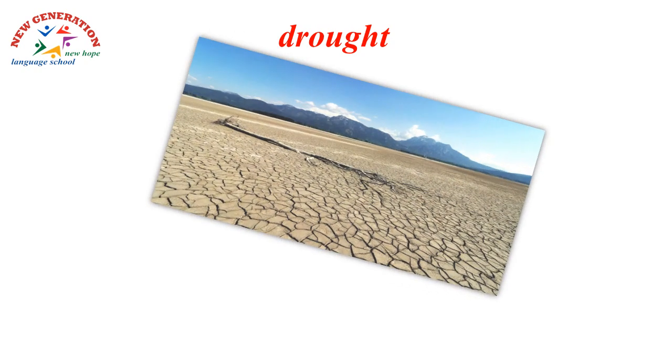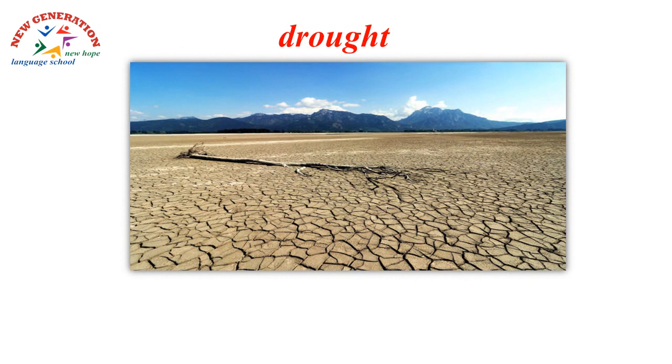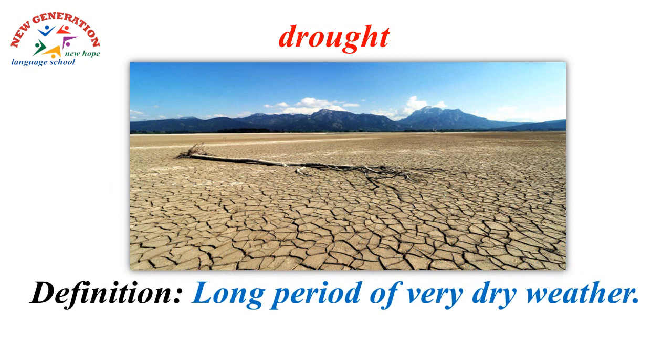Next word: drought. Silent GH. Drought. Here, look at this piece of soil. It's very dry, and as you see, there isn't any plant here. So what is the definition of drought? A long period of very dry weather. When it's very dry and very hot in a certain place and there is no water, that's what we call drought. And this is a very serious problem.